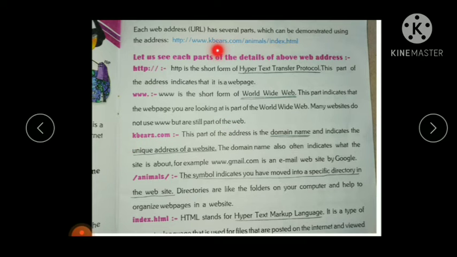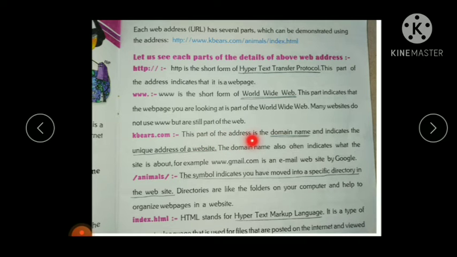The next part, kbs.com. What is this? This part of the address is the domain name. The first part indicates that this is a web page, www indicates that the web page we are looking at is a part of the World Wide Web, and kbs.com is a domain name.